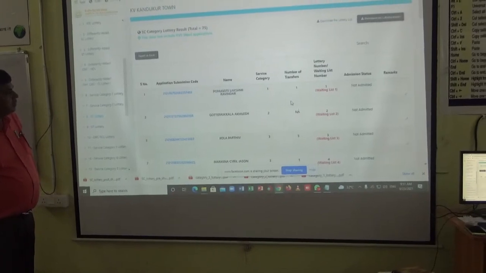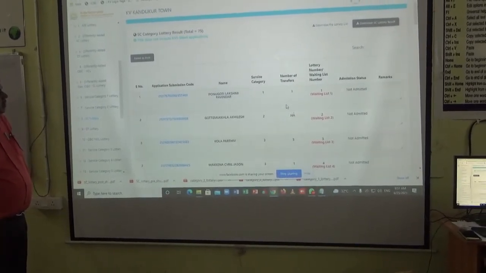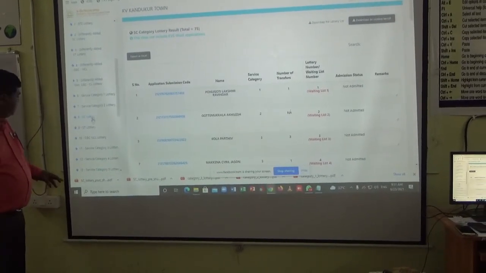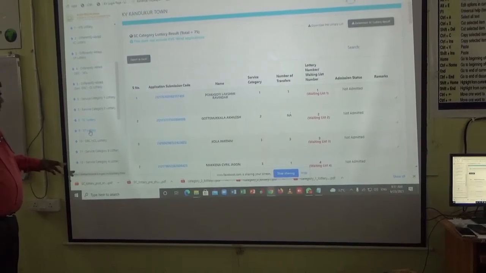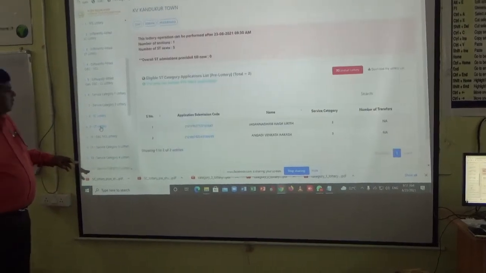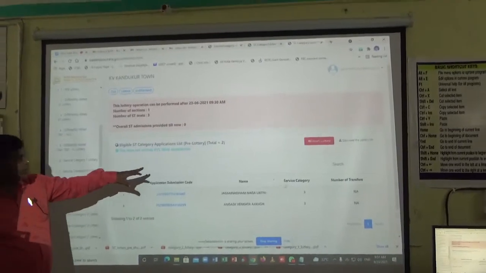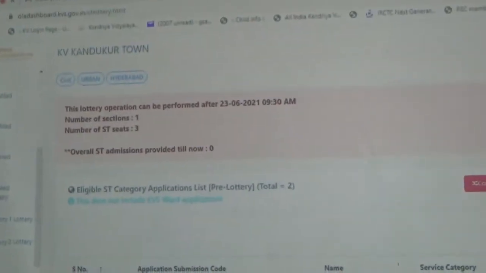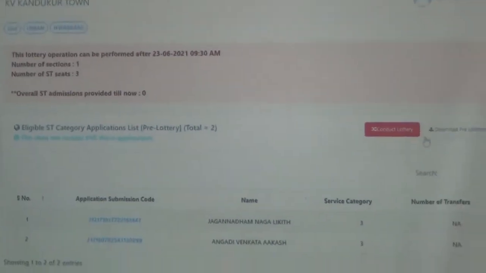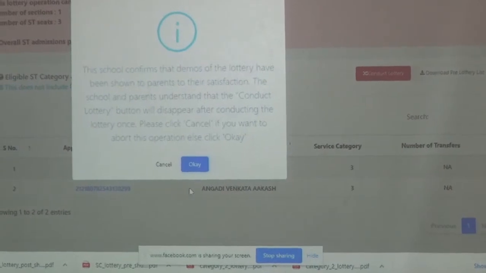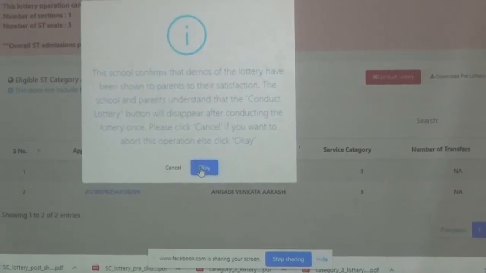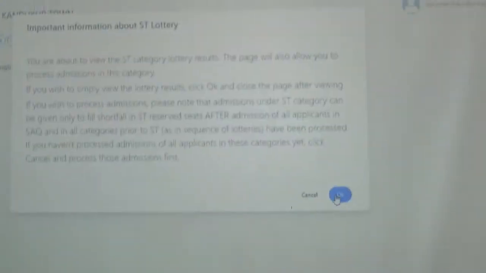Shall we move to ST now? ST. ST lottery, very lucky: out of 3 seats only 2 applied. 2 applied, 2 will get it. Download. So what happens? One seat is now lying vacant.